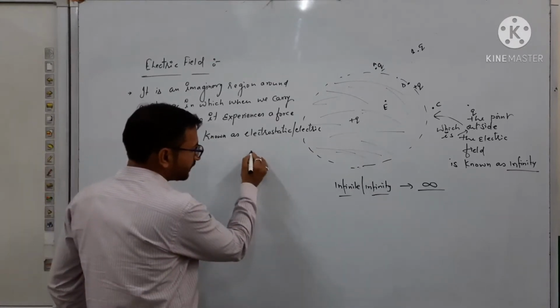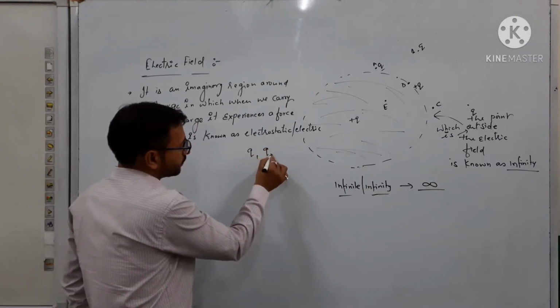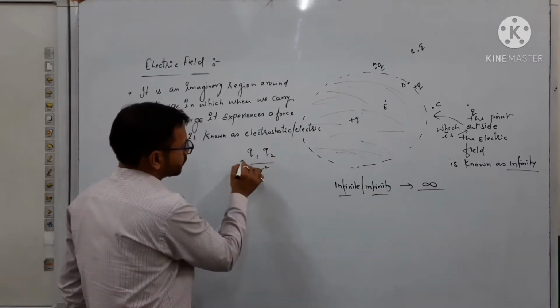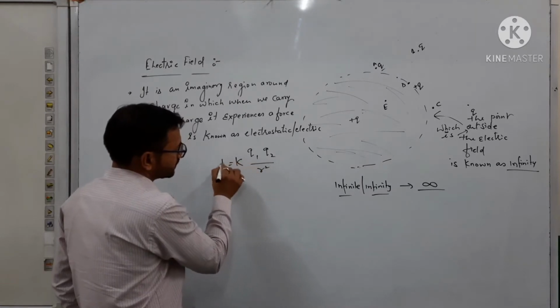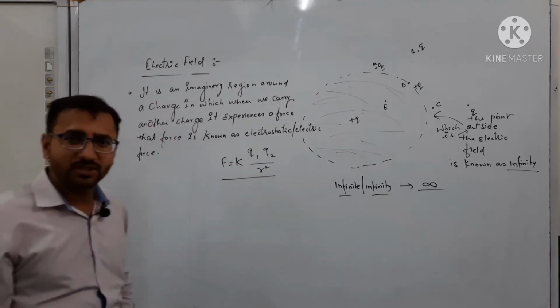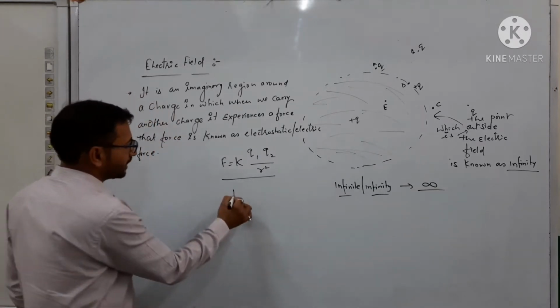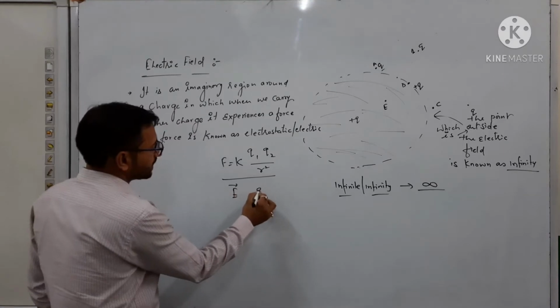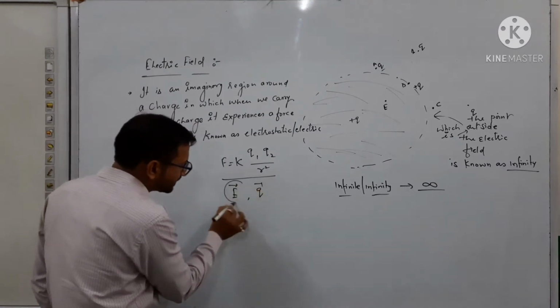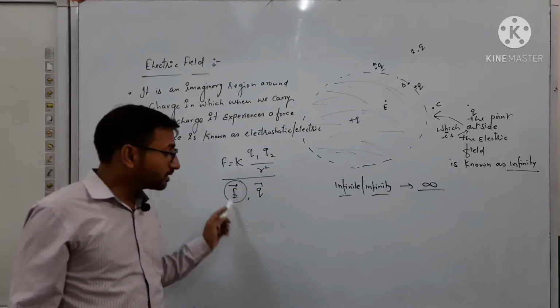As we know, if we take the force due to two charges Q1 and Q2, the force value is given by Coulomb's law, meaning the attraction between the two charges. But here we have an electric field E and a charge Q, so due to this electric field we are now taking the electric force.